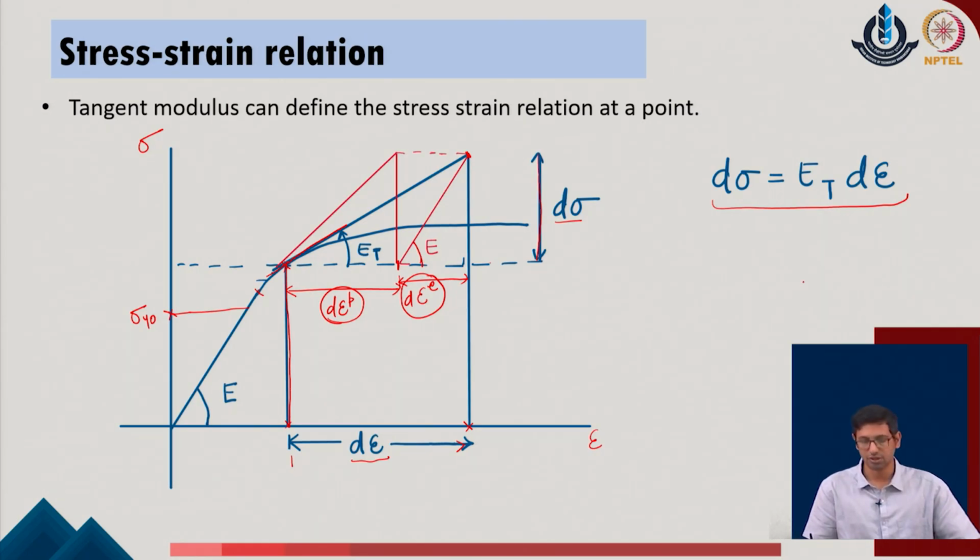So, if we look at the given system, we realize that the elastic strain in the given system can be defined as the increment which is defined for the given system, which is say d sigma, divided by E, which is the elastic modulus for the initial constant linear elastic properties of the given system.